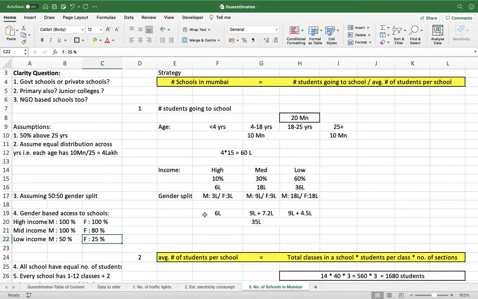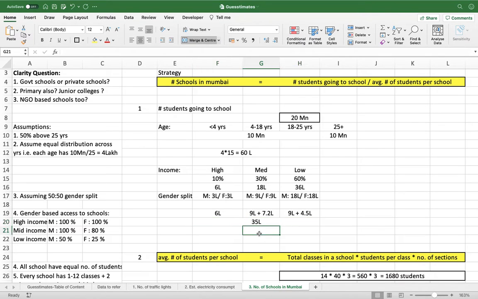Okay, and based on this, I have arrived at 9 lakh. 100% of 9 lakh is 9 lakh. 80% of 9 lakh is 7.2 lakhs, and similarly this figure, and total of 35 lakh. So 35 lakh people have access to school.